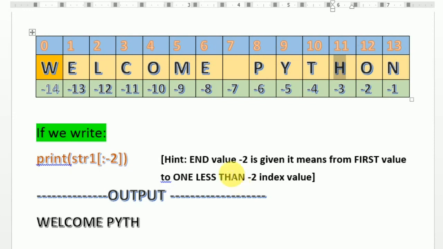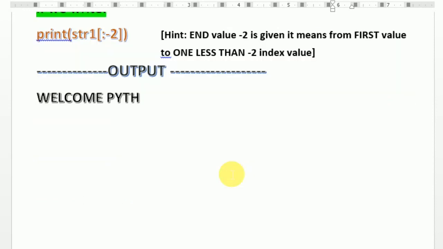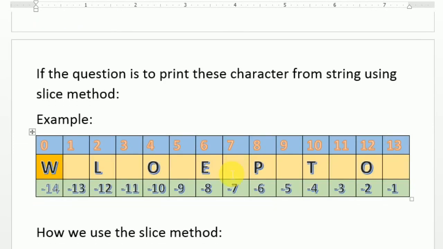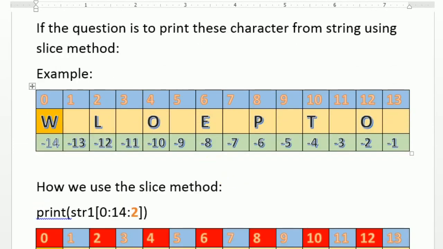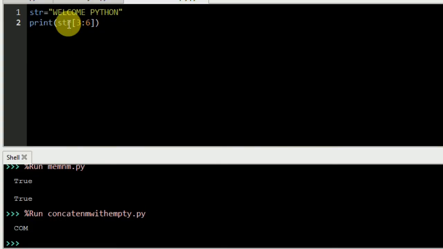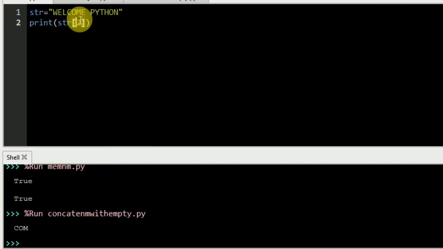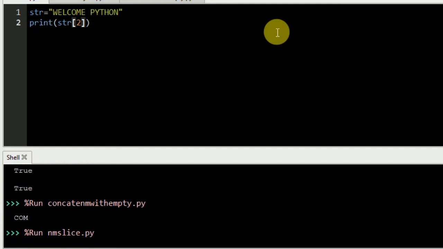Let us now do these questions practically also, so that you will understand how to use it. Then we will discuss another one. Before that we go to Python. Here it is. I'm going to show you the first example. It is a simple one where I put "welcome Python" in str2, so that means indexes 0, 1, 2. When I execute, L is going to be displayed.